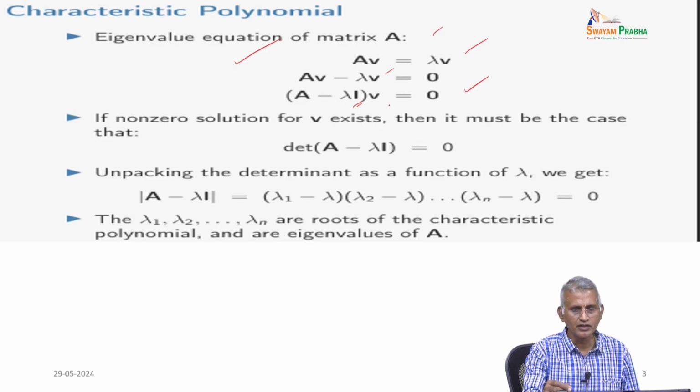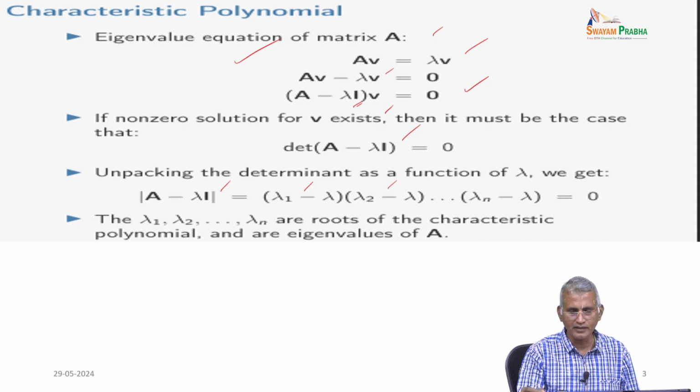For a non-zero solution for V to exist, it must be the case that the determinant of A minus lambda I equals 0. Unpacking the determinant as a function of lambda, if A is a square matrix of order n, then it has n values, and we can factorize the polynomial into lambda 1 minus lambda, lambda 2 minus lambda, and so on up to lambda n minus lambda, n factors; that is, it is factorizable.